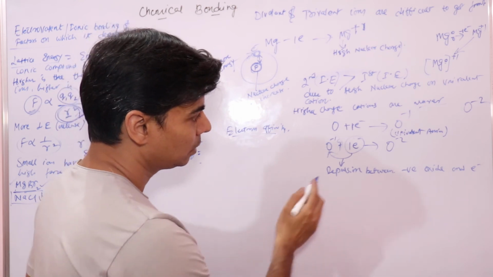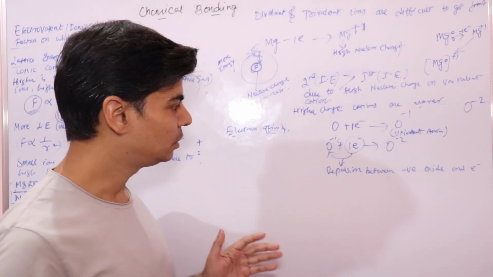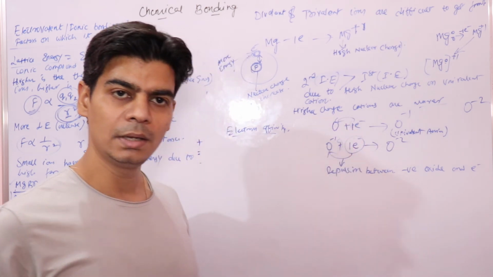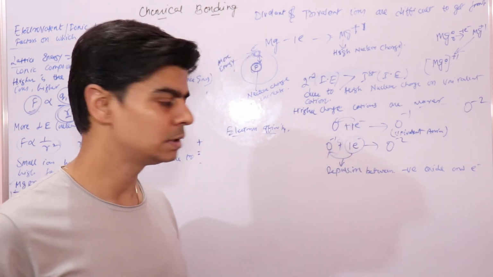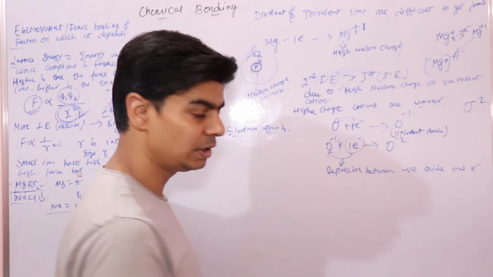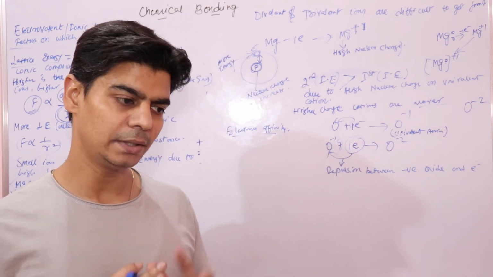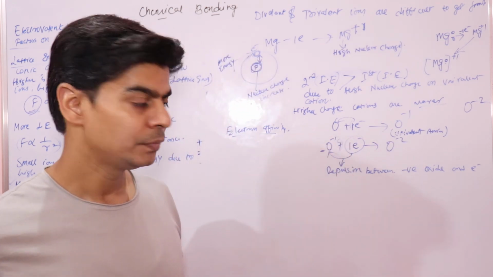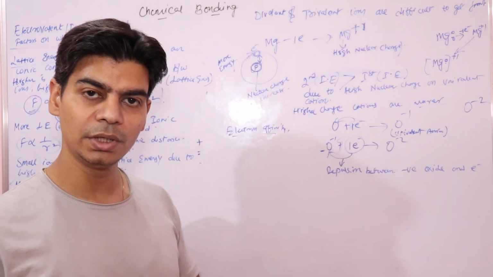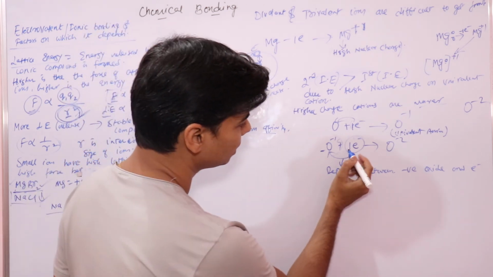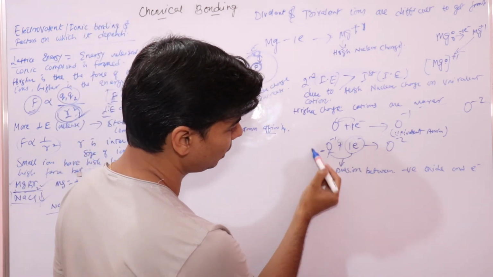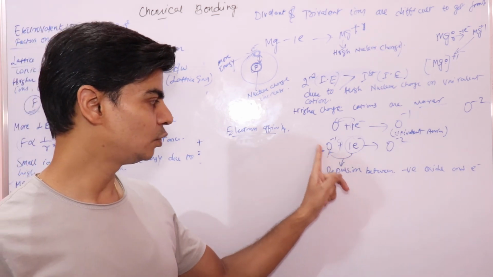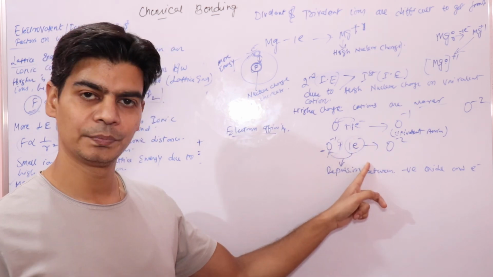In the normal scenario, when an electron is added to a non-metal, energy is released. But when you add the second electron to this negative ion, instead of releasing energy, you need to provide energy. Why? Because there is a force of repulsion between this electron and this negative ion.